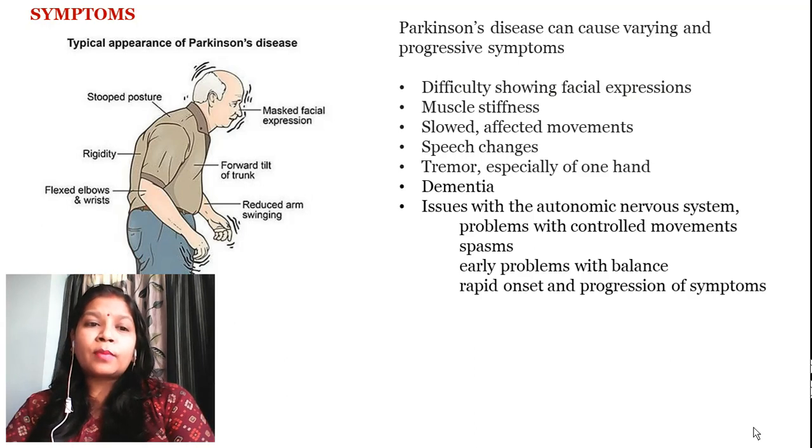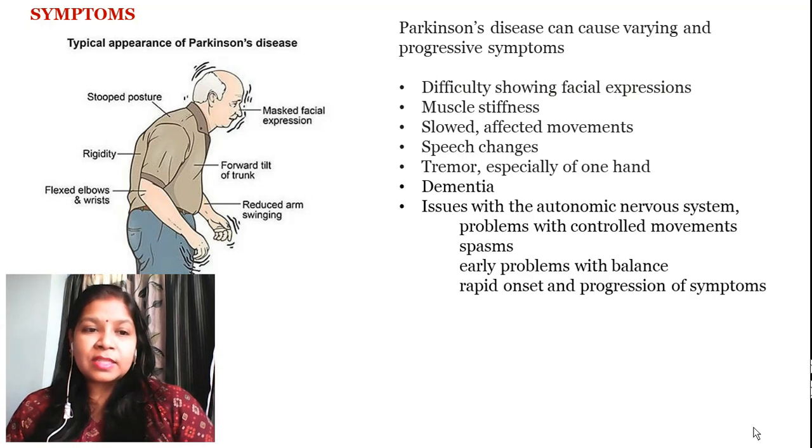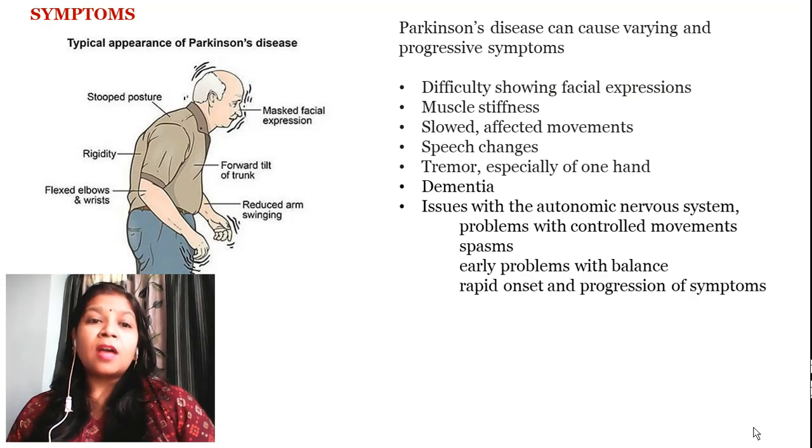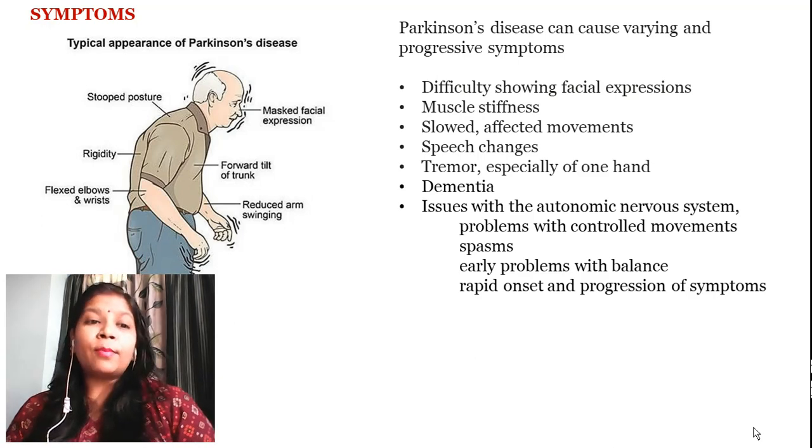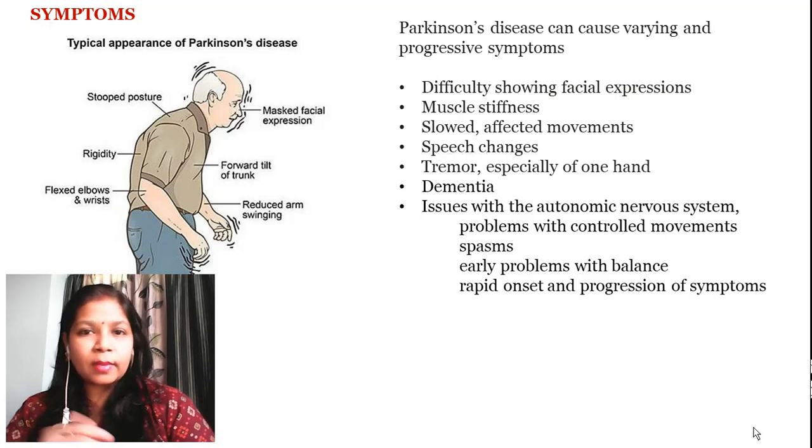Now, coming to the symptoms of Parkinson's disease, as I have told you, the stooped posture is there. That means when the person is standing, there is a bend of the shoulders, there is a change in the facial expression, rigidity of the muscles, forward tilt of the trunk, that means the trunk and the shoulders will be tilting forward, the elbow will be flexed and the wrist will be flexed, and there is reduced arm swinging, that means the arms will not be swinging at a normal rate as compared to normal healthy persons.